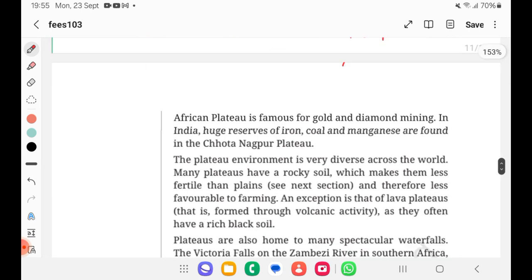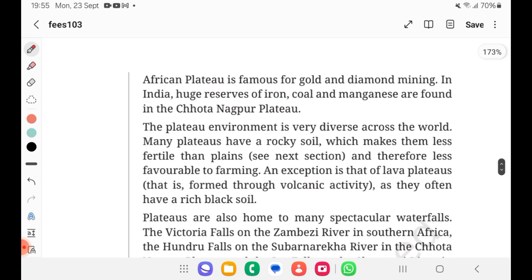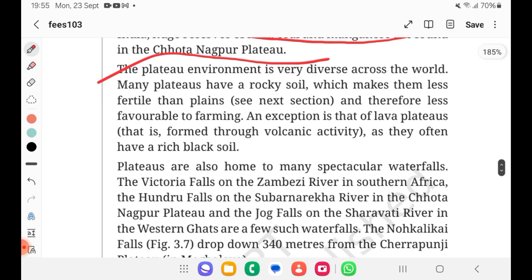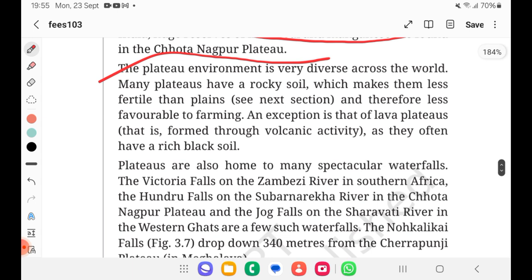So then we see the African plateau is famous for gold and diamond. We all know that. And we also know we get iron, coal, manganese from the Chota Nagpur plateau of India. So the environment of a plateau varies from continent to continent. Many of the plateaus have a rocky soil which makes them less fertile than plains, so it is not much favorable for farming.